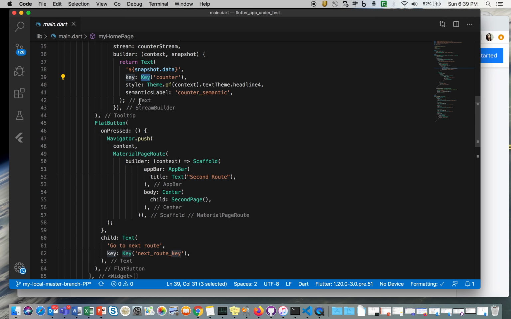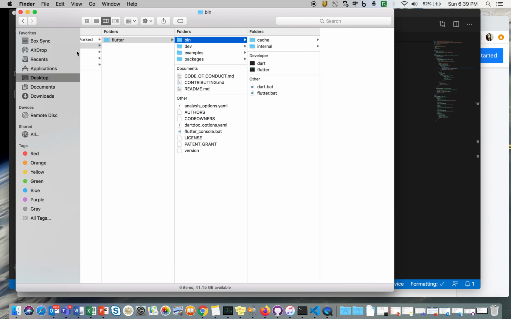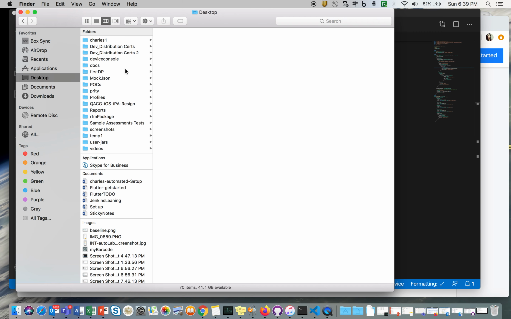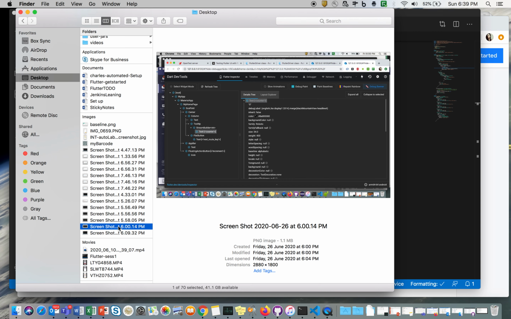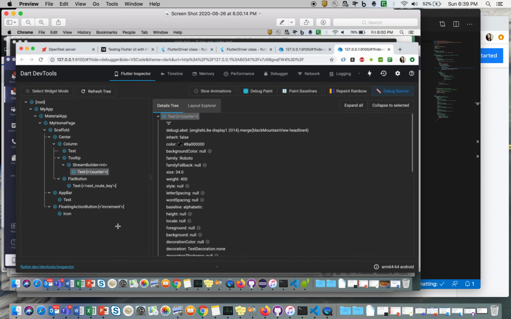What will happen is, if the developer adds those keys and you inspect it in the Flutter inspector, which I'll be explaining in the next session, it will look somewhat like this. All the keys will be coming here. You can see there is a text component with counter key, then another text component with next route key, then increment.